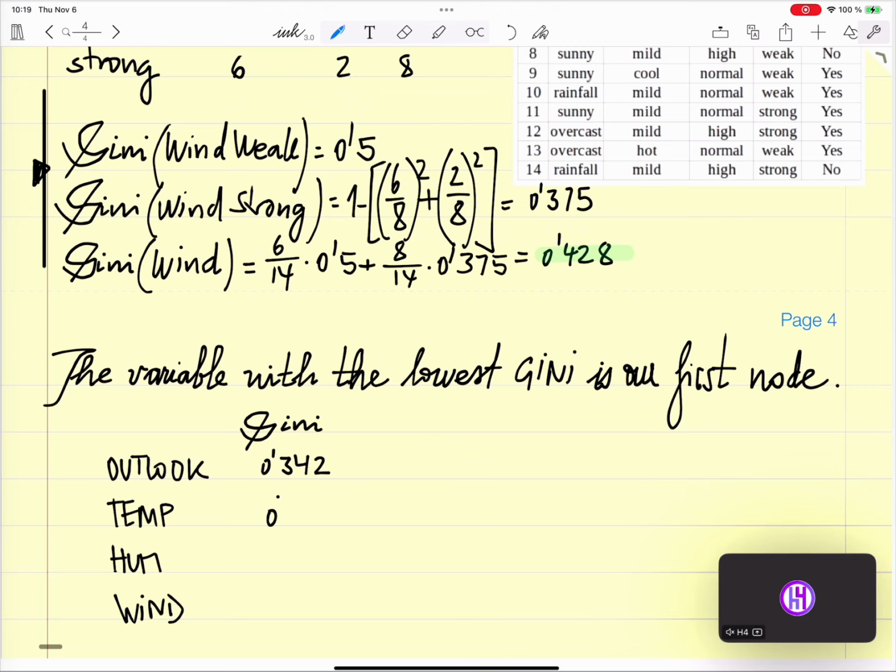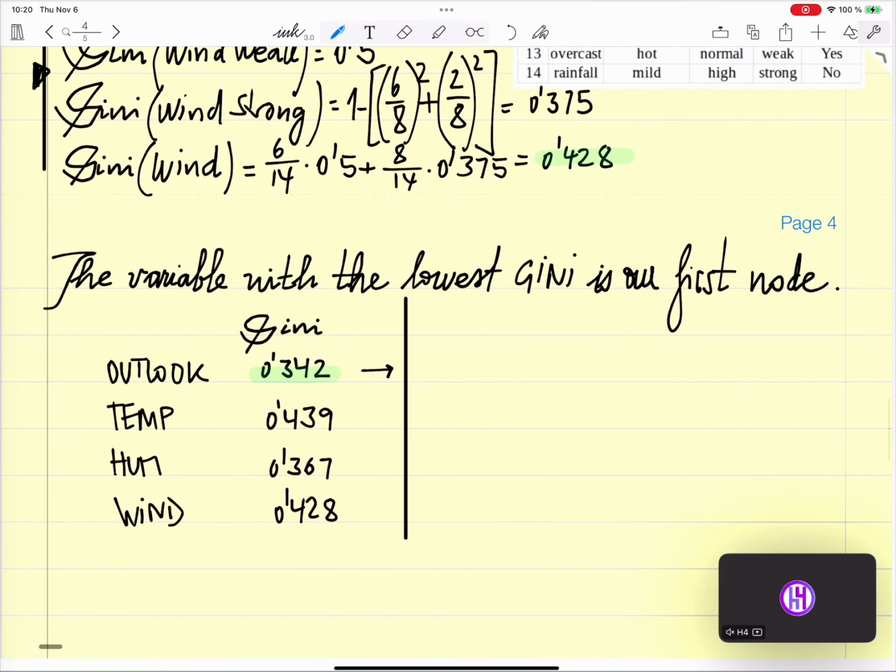Temperature got 0.439. Humidity 0.367, and wind 0.428. So our choice is Outlook, and as a result our first node looks like this.